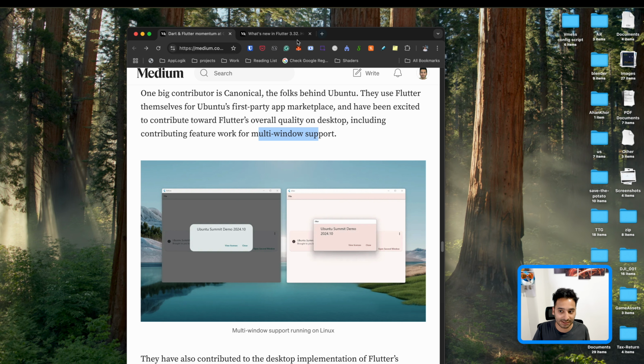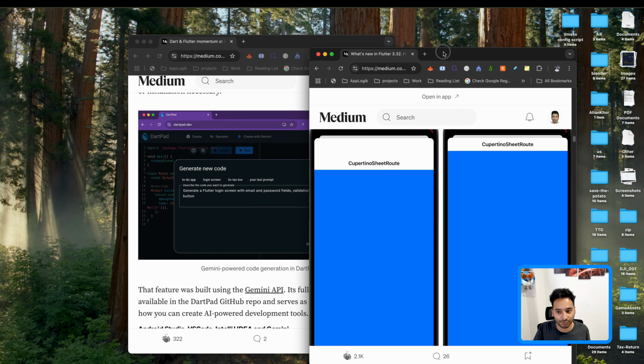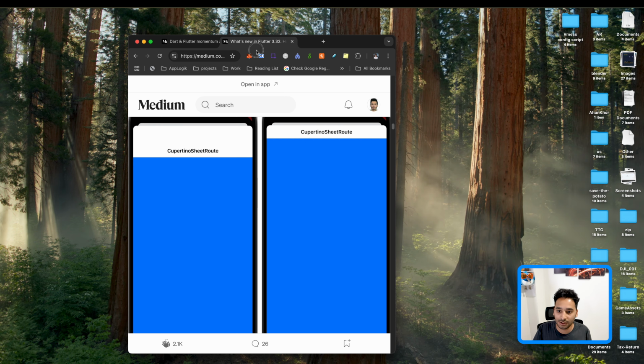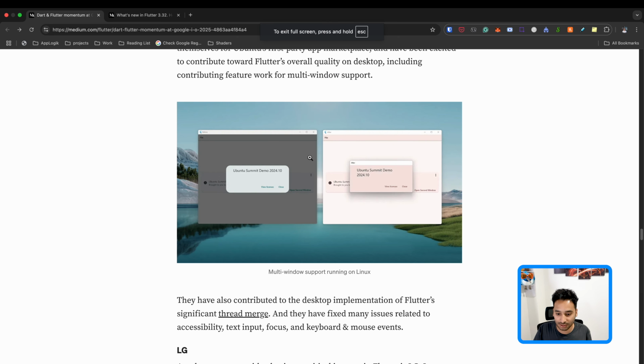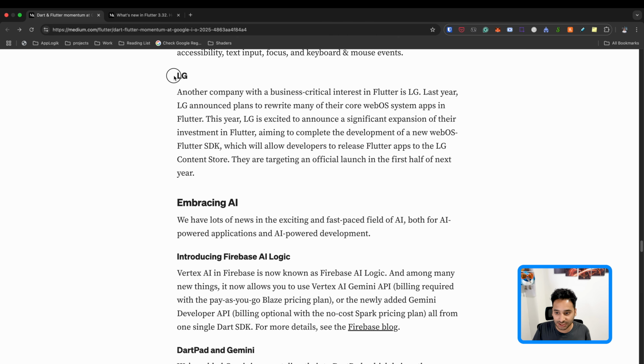Suppose it is a single application just like Chrome, and you can have different windows that work with the same instance of the application. But I think it is for the future. They are just working on it. And we have LG using Flutter in their webOS.